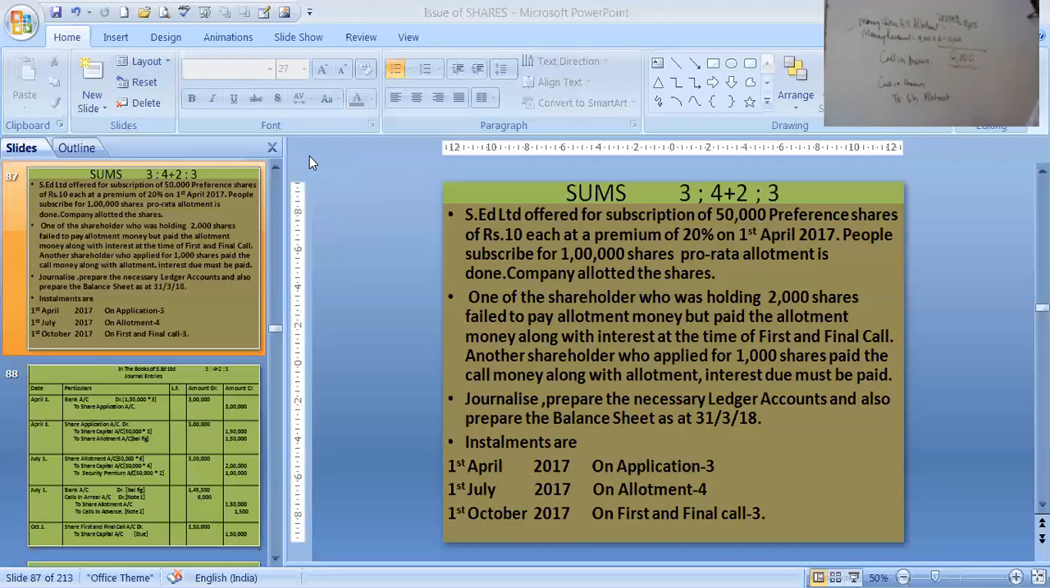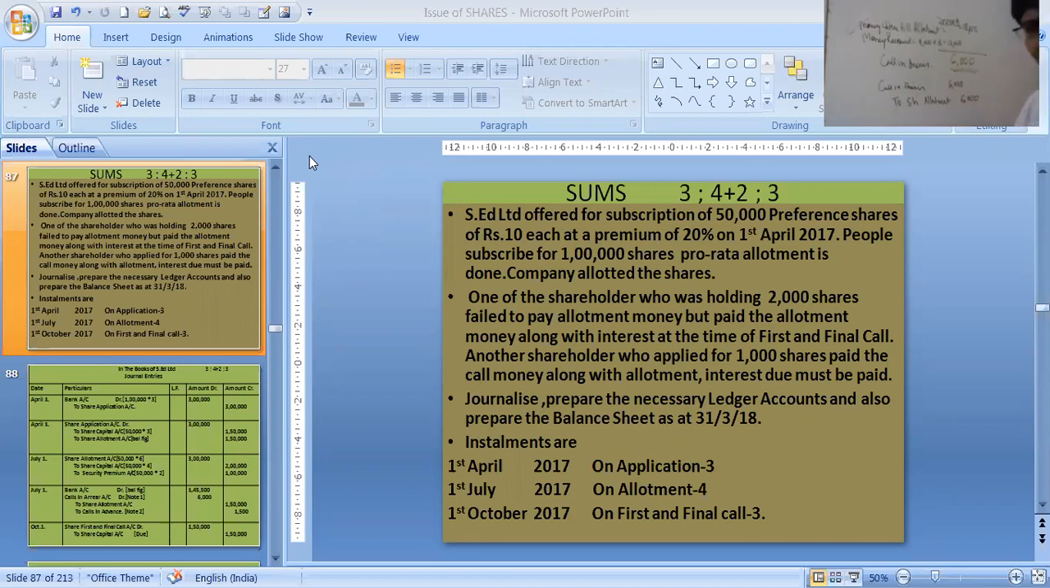Calls in arrear to share allotment. That was the simple journal entry. Calls in arrear to share allotment. That is how much I am doing now the simple entries. Then we will do the combined entry. That is the compound entry. Calls in arrear to share allotment.